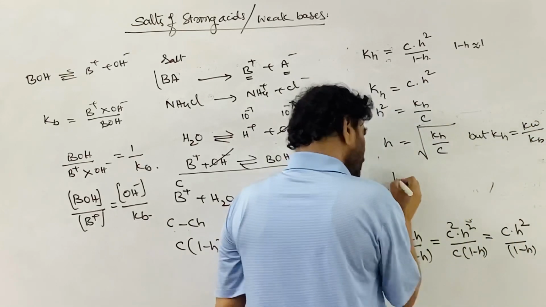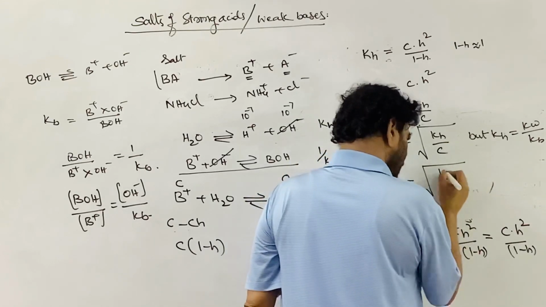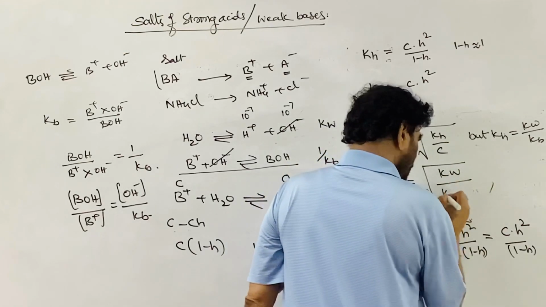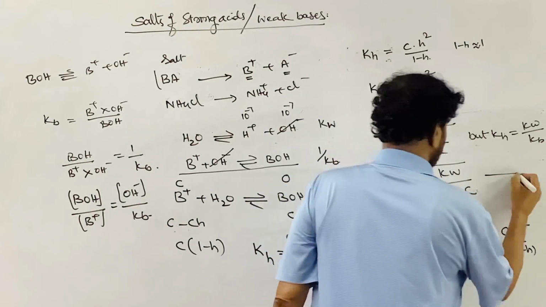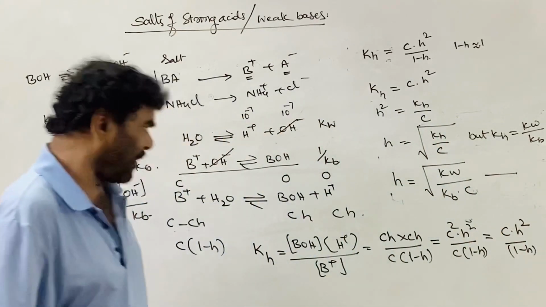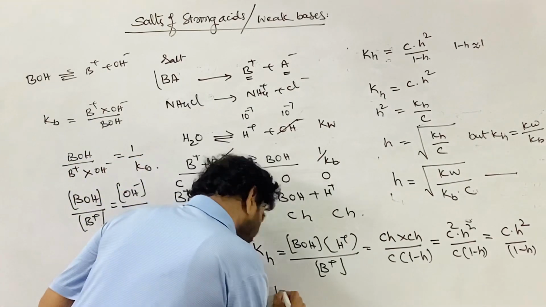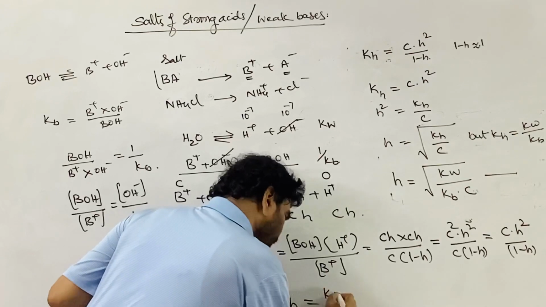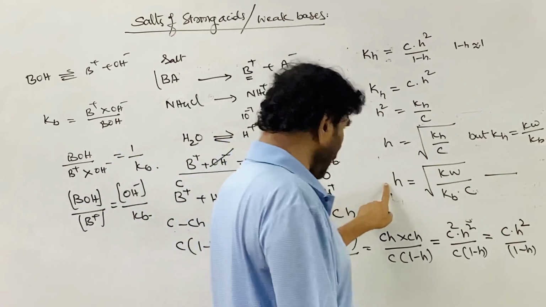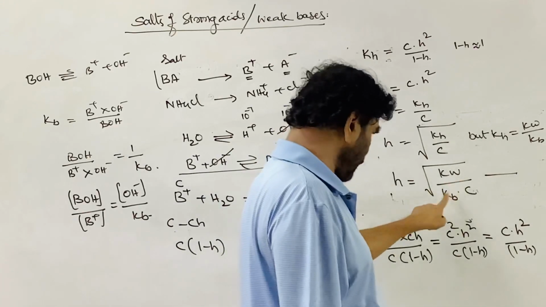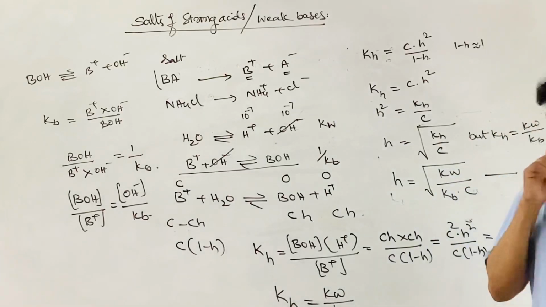So if you substitute here, the degree of hydrolysis is equal to root of Kw by Kb into C. This is the important relation, degree of hydrolysis. See, one is Kh is equal to Kw by Kb, which is one relation, and the degree of hydrolysis is equal to root of Kw by Kb into C. This is the second relation.